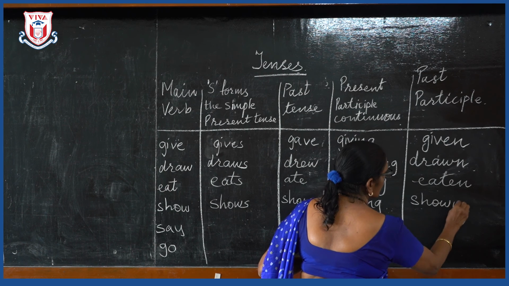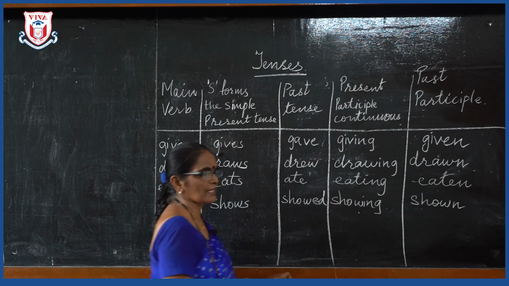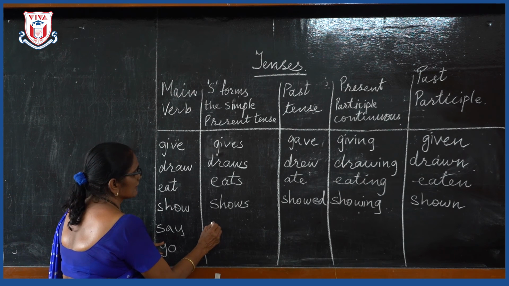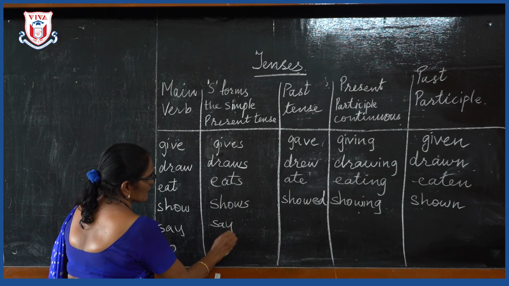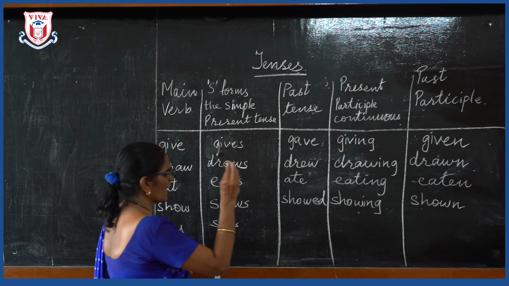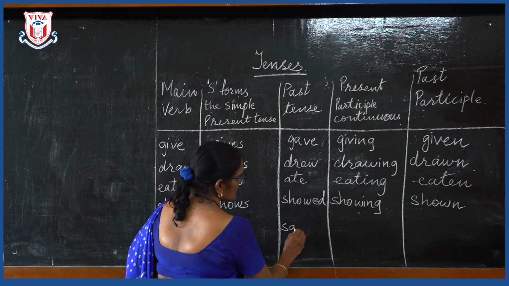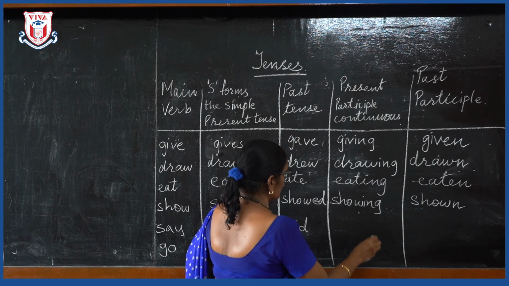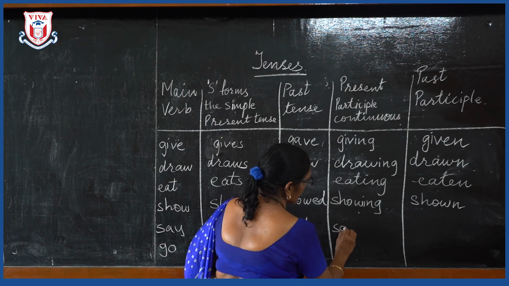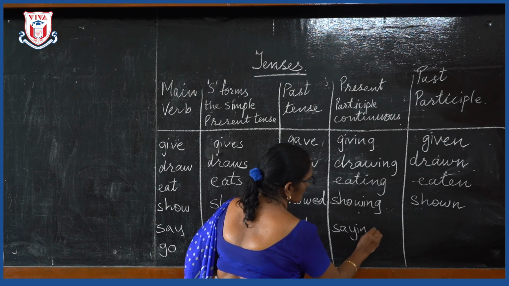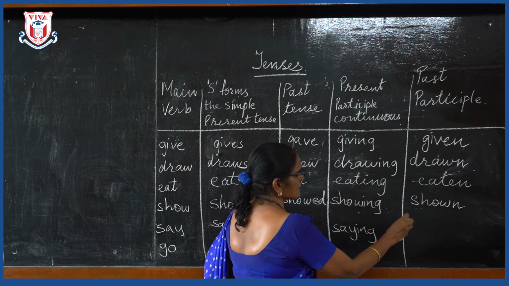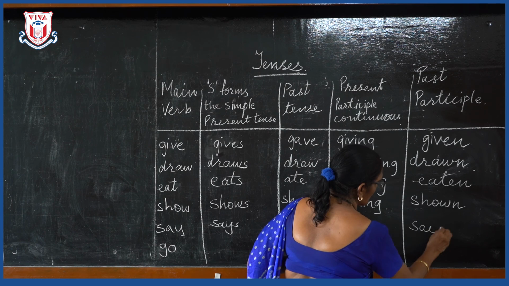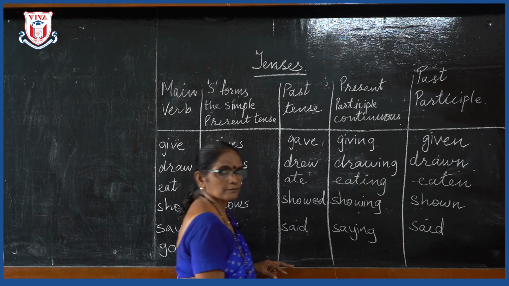See, when you write the sentence or when you say the sentence itself, the words come out. Now say present tense says. S form says. Past tense said. Okay. Present participle or continuous tense saying. And what will be this? She has said. This will become said again.